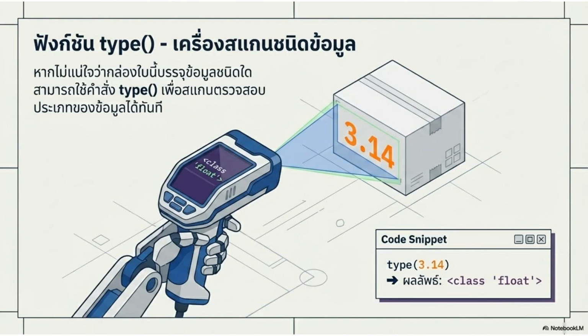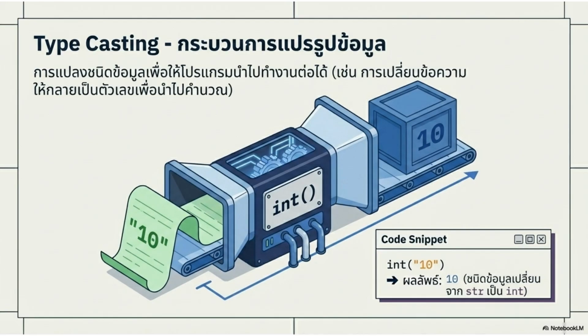If you are unsure of a variable's data type, you can use the type function to scan and check the type immediately. Typecasting is the process of converting a data type so the program can use it. For example, converting text to a number for calculation.